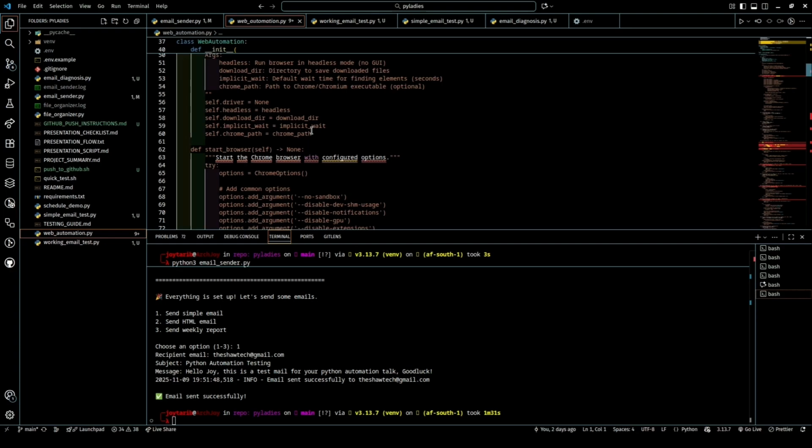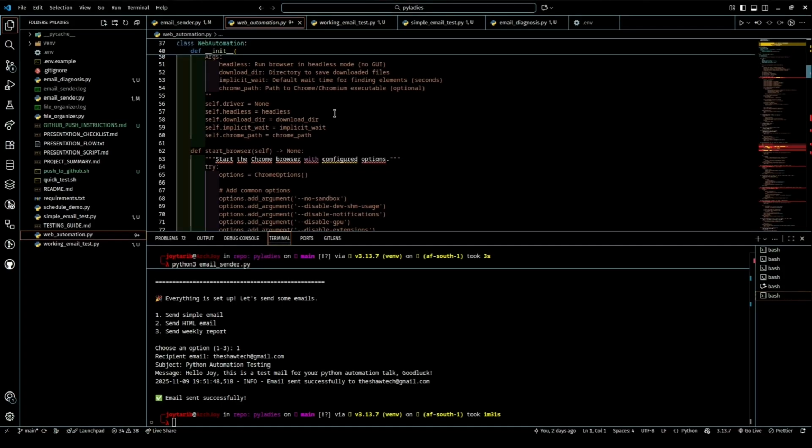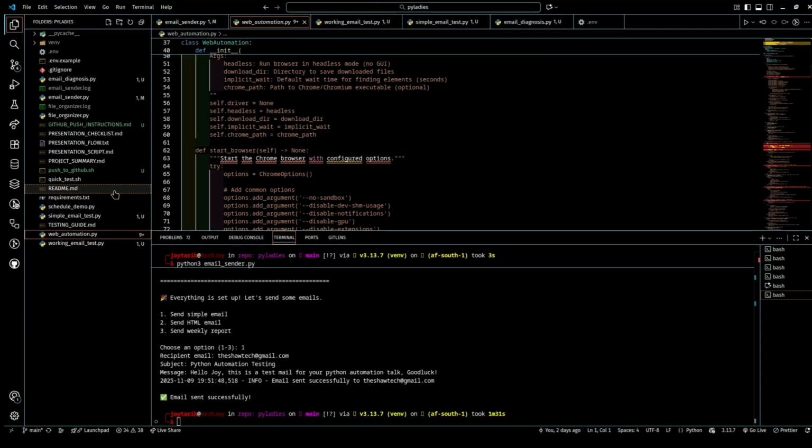Here's a practical example. Automated Google searching. Maybe you want to monitor how often certain topics appear or check search rankings for your website. Now, all you have to do is run the command. You can go over to your README file again, and all you have to do is copy this command and run it in your terminal.